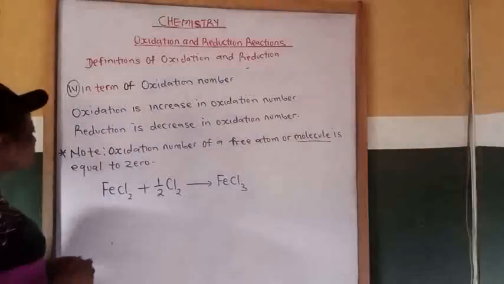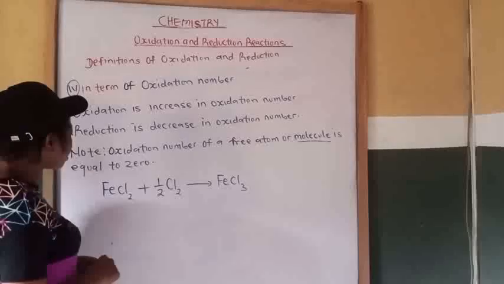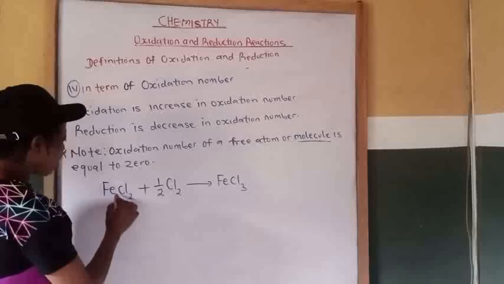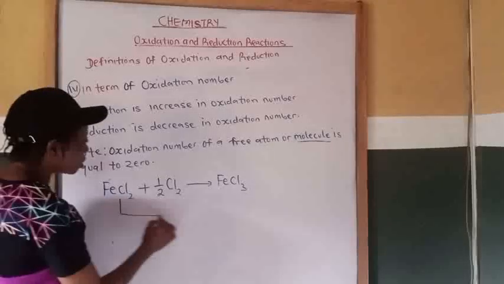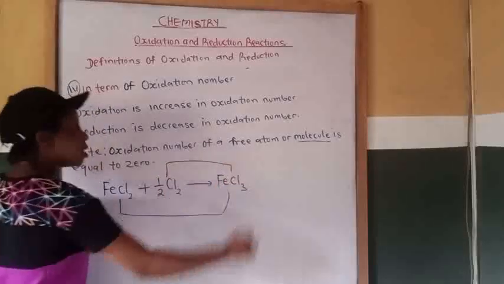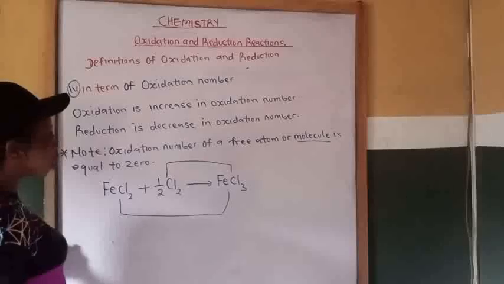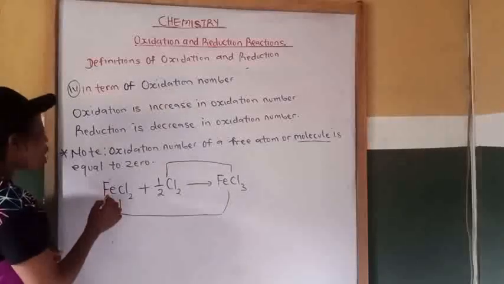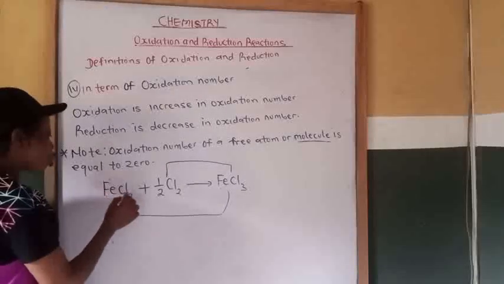So let's combine the substances having something in common.